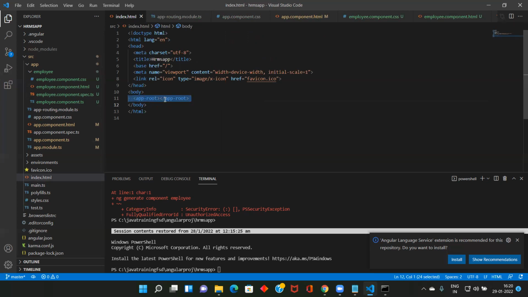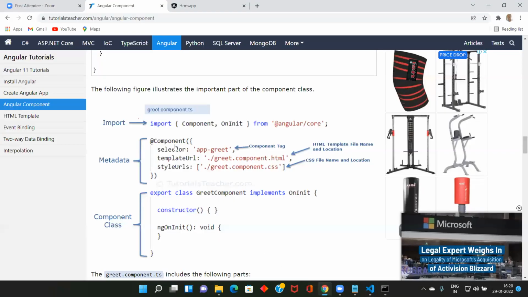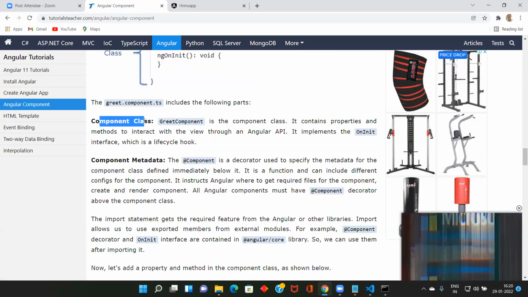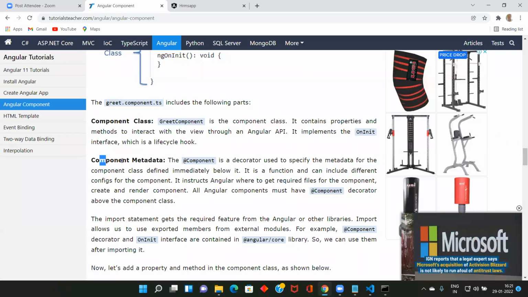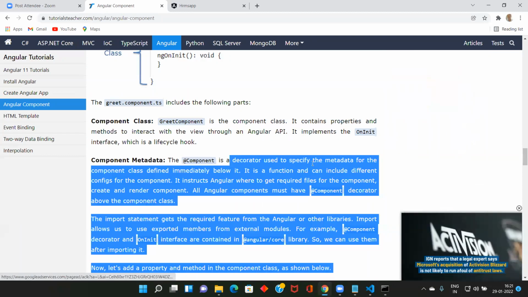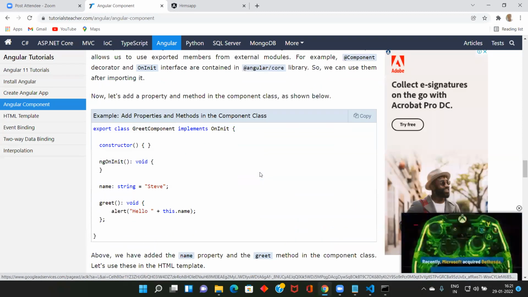The HTML will get all the values from the class. A component is nothing but a combination of metadata, an Angular component, and an Angular class. I think people got some idea. If you read this, you will get all the idea: component class, component metadata. Component is a decorator used to specify the metadata for the class. So you have to keep on learning.